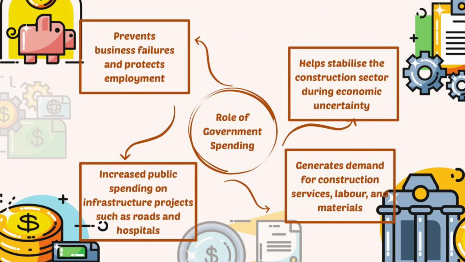Okay, next is the role of government spending. There are four roles of government spending. The first one is prevent business failure and protect employment. The second is increase public spending on infrastructure projects such as roads and hospitals. Third one, help stabilize the construction sector during economic uncertainty. The fourth one is generate demand for construction services, labor and materials.